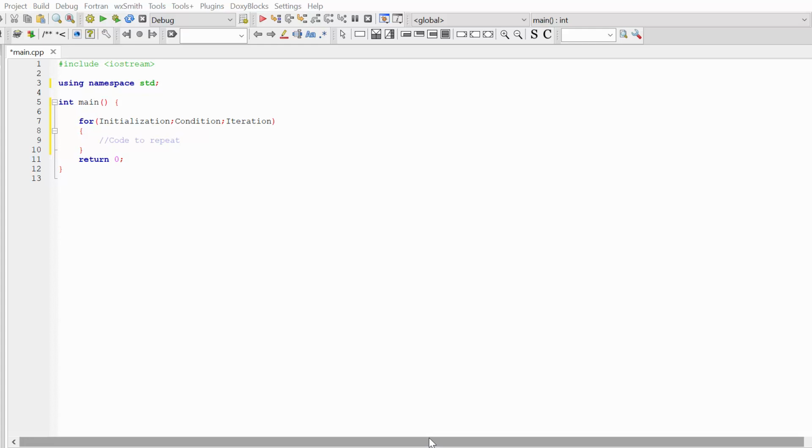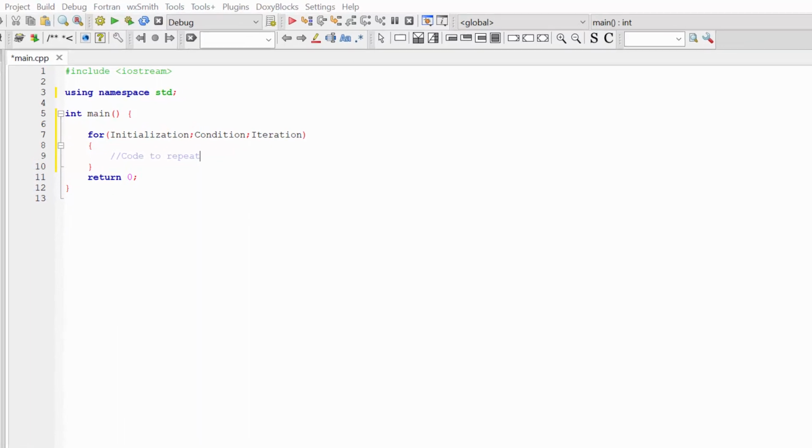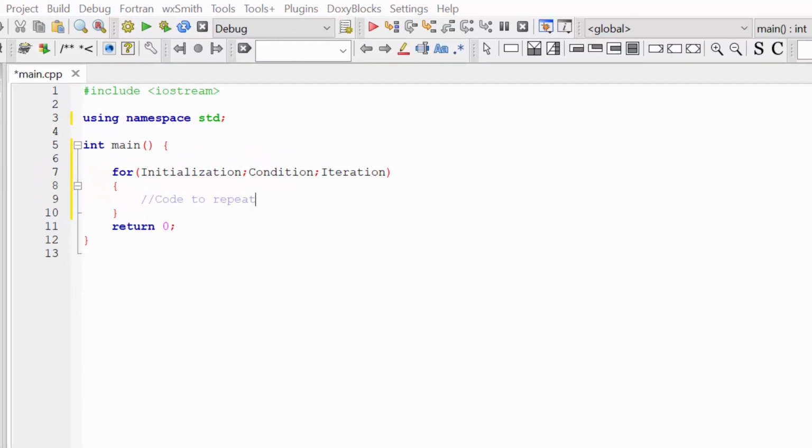In the previous lesson, we discussed the while loop, and now we are going to learn another similar but different type of loop, the for. For is another fundamental control structure in C++ that allows us to repeat some particular part of the code. You can see that in the curly brackets after for, we have the place for the code to repeat. But unlike the while loop, in the round brackets, instead of one control condition, we actually have three control parts.